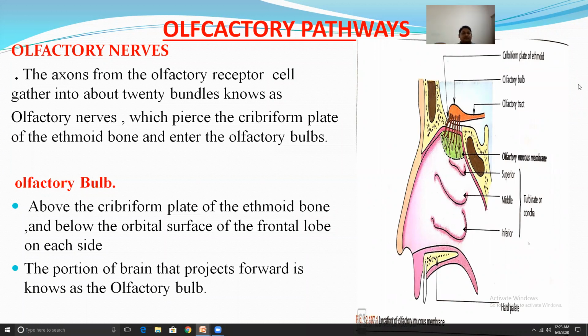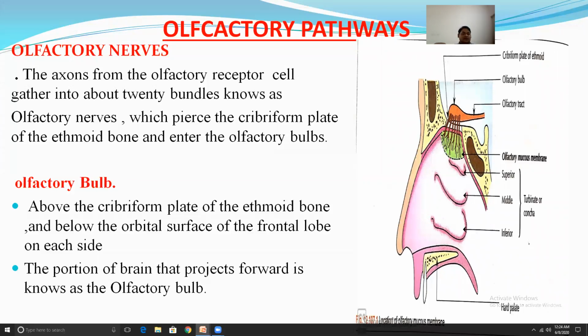Olfactory nerve: the axons from the olfactory receptor cells gather into about 20 bundles known as the olfactory nerve, which passes through the cribriform plate of the ethmoid bone and enters the olfactory bulb.